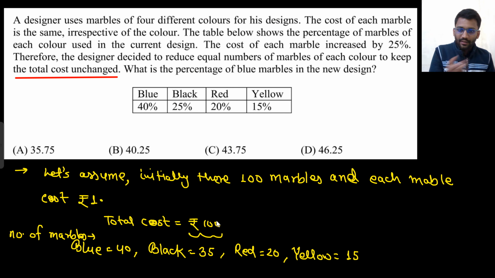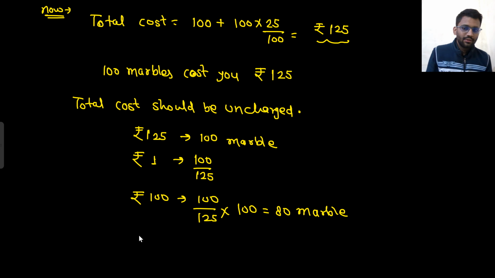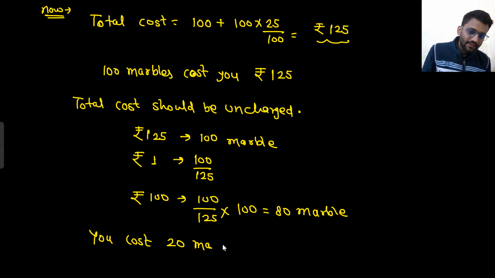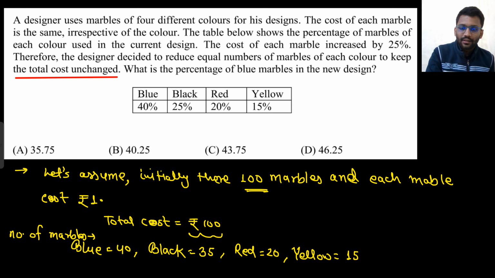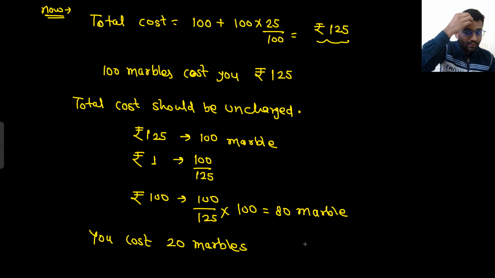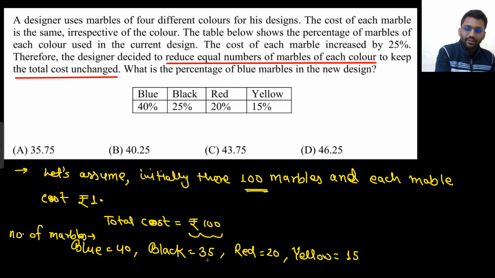So initially you had 100 marbles. Now you have 80 marbles only. So you lost how many marbles? You lost 20 marbles. And he is reducing equal number of marbles for each color. Equal number of marbles. Okay. So you have lost 20 marbles. That means from all these 4 colors, 5 marbles should have been reduced, right? 5 from blue, 5 from black, 5 from red, and 5 from yellow.